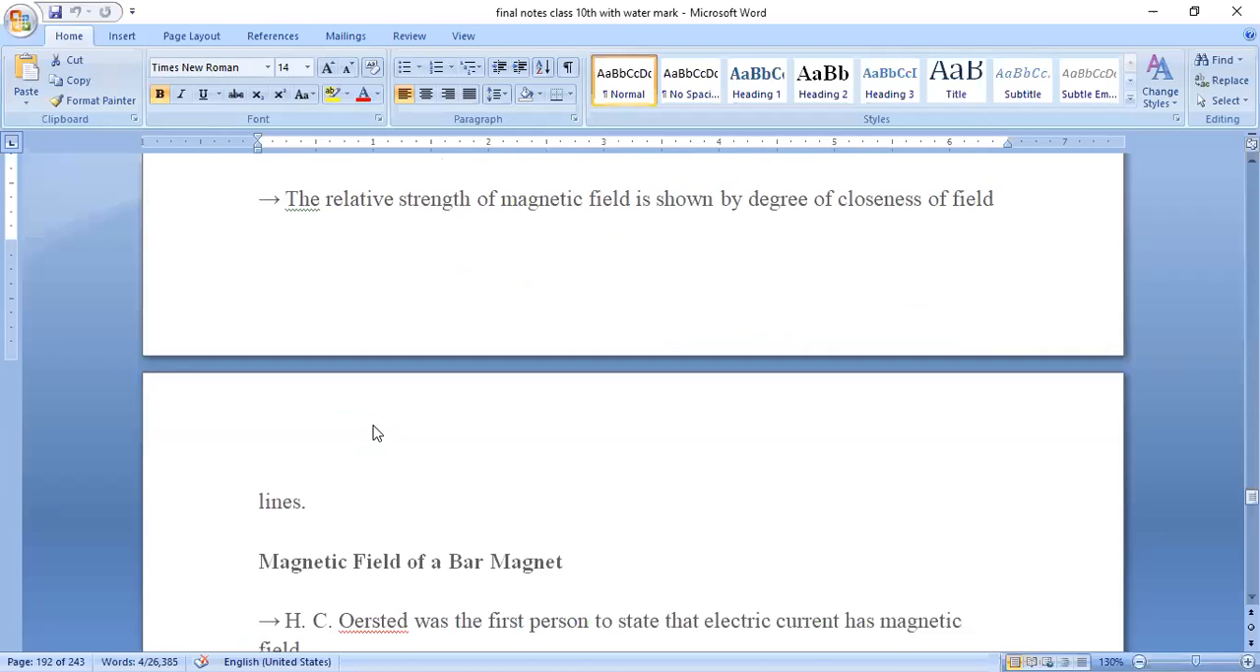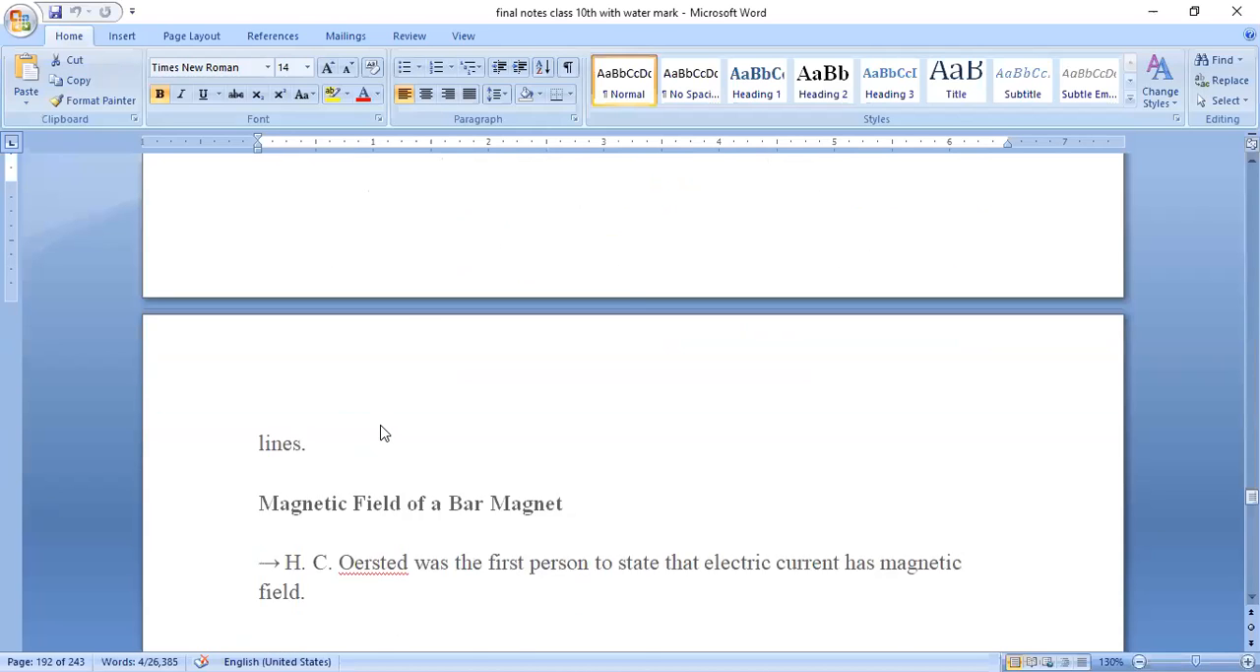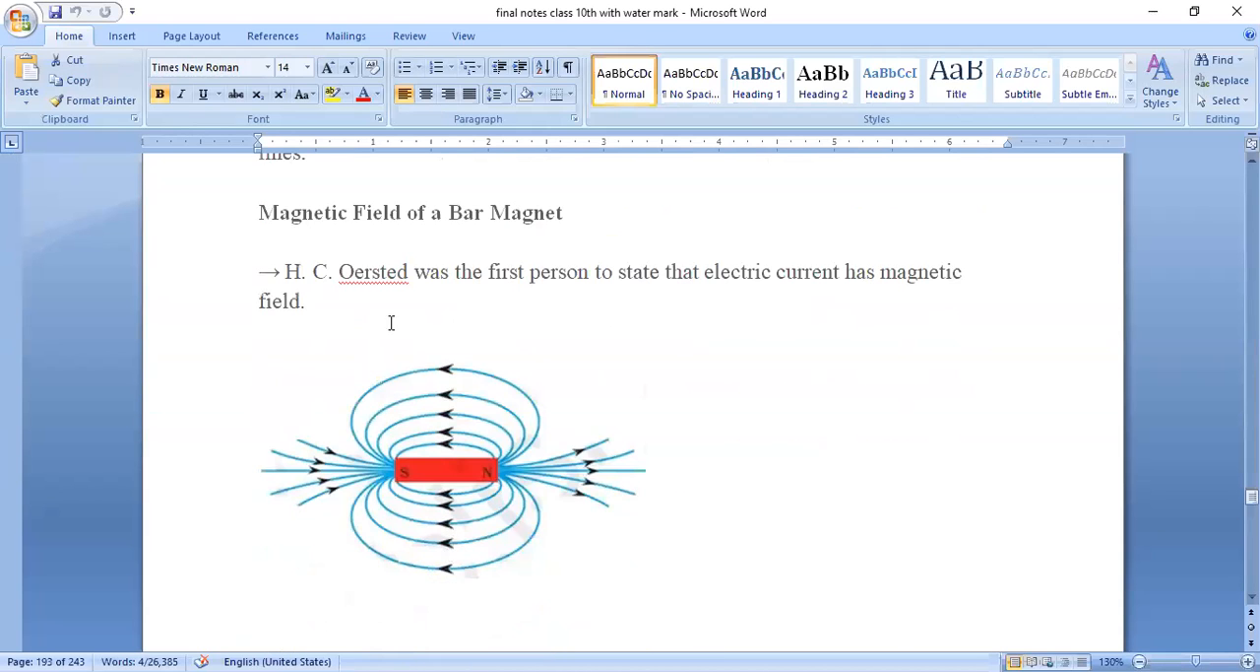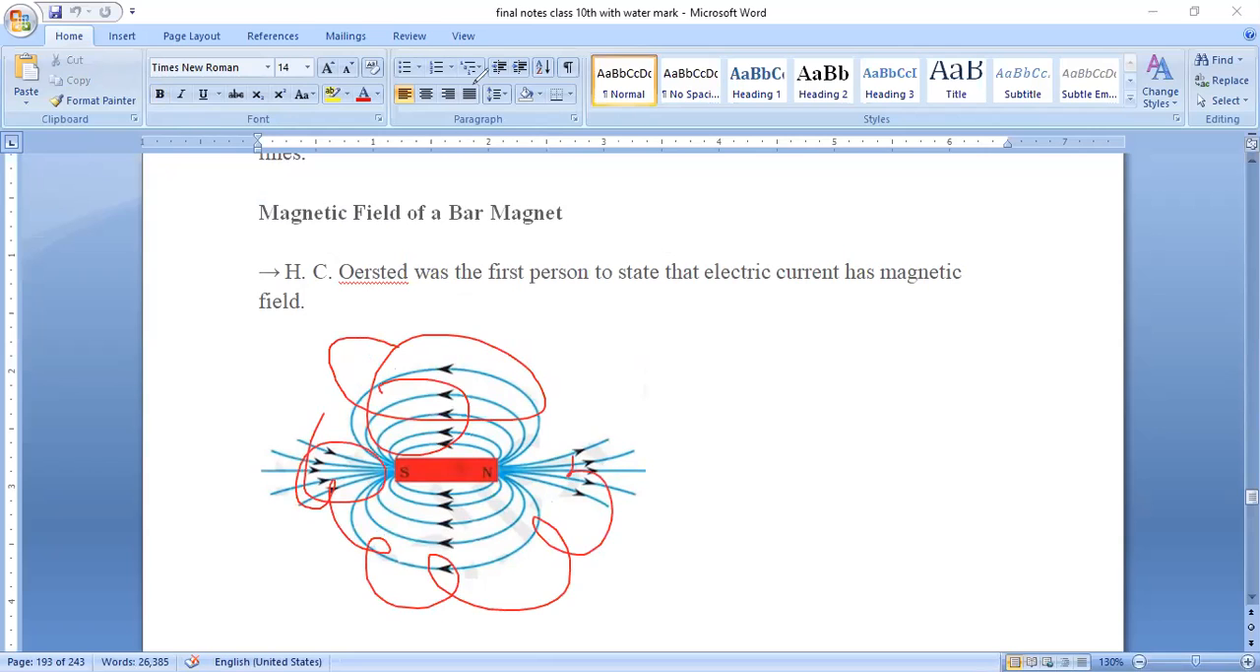The relative strength of a magnetic field is shown by the degree of closeness of field lines. I have shown you that. If the field lines are very close, then the magnetic strength is very high. If field lines are away from each other, or separated by long distances, then the field strength is very less. If you see the bar magnet, you will understand how the magnetic field looks. So these are the magnetic field lines.